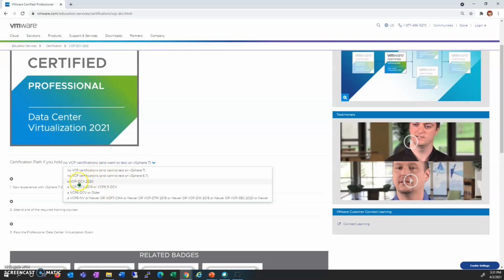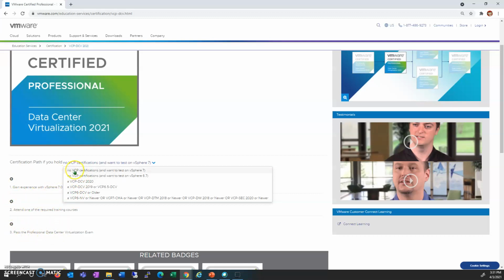Are you already certified with the same VCP certification in previous versions, or are you writing any VMware exam for the first time? Accordingly, you have to select, and you will get the details under these sections.